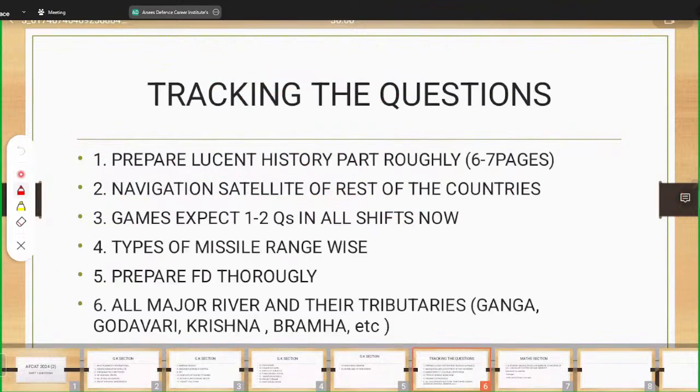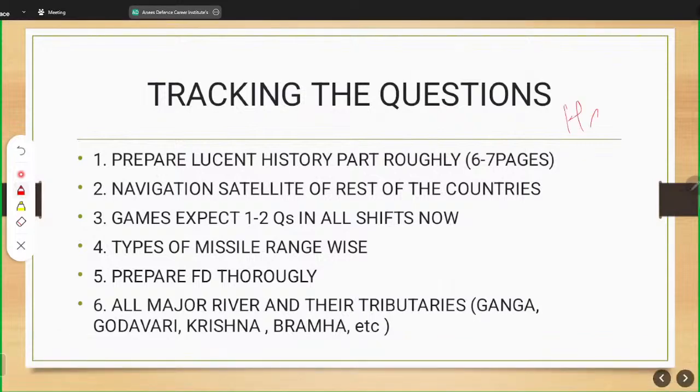Now, tracking the questions. By tracking here, I mean how do you help yourself by knowing these questions? Viewing the Vishaka Dutt question number 3, I guess. So, according to me, that Lucent history part, which is roughly 6-7 pages, should be thoroughly done by you. In that section, you will have the Harappa, the Vedic period, the Maurya dynasty, the Gupta dynasty, the Sangam age,